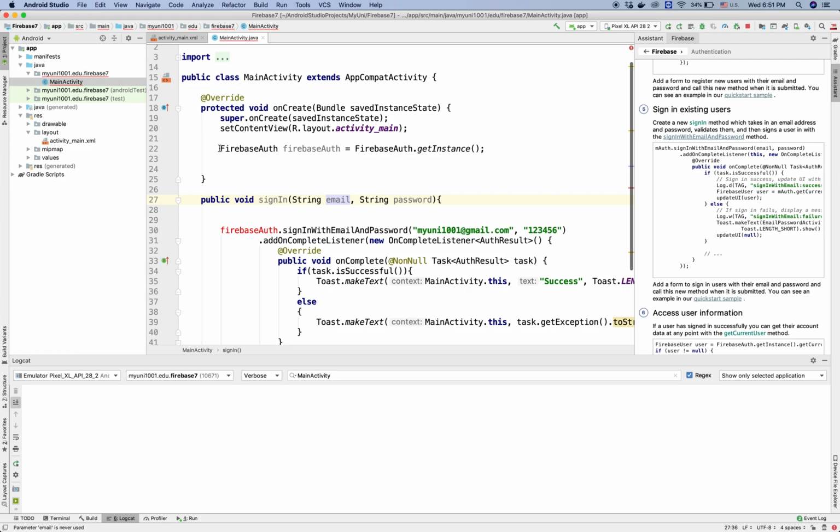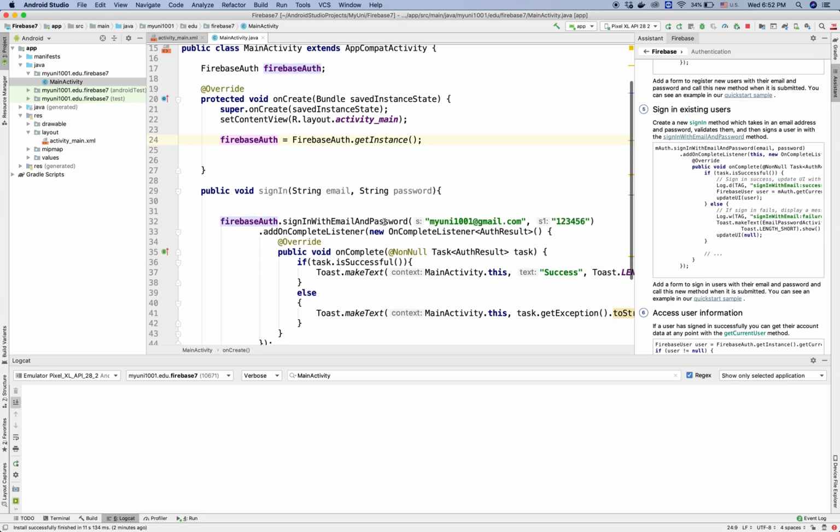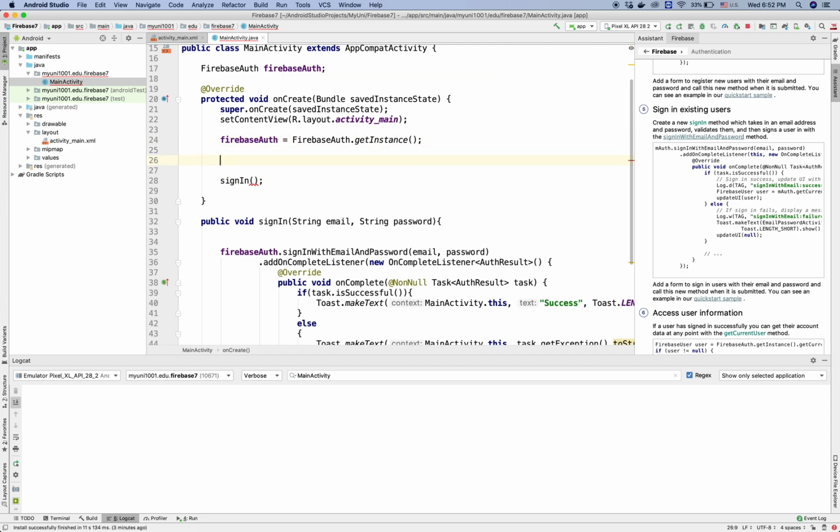And we declare this FirebaseAuth as a property, as a field here, and then here we get the field. The username and password we'll get from the parameters, not from the hard-coded values. And in here we'll call sign in, and we need to pass the email and password.